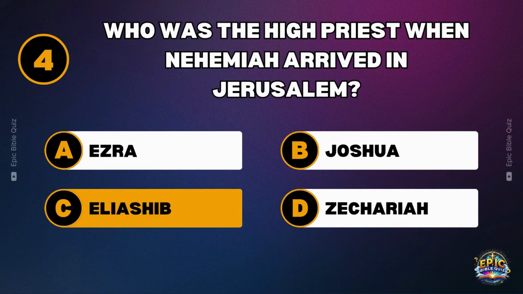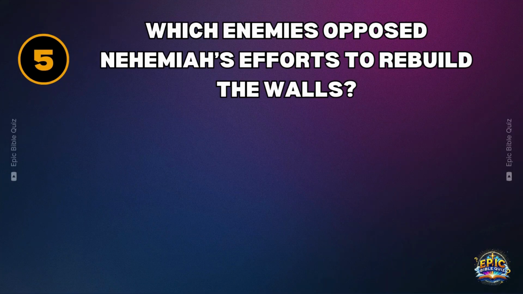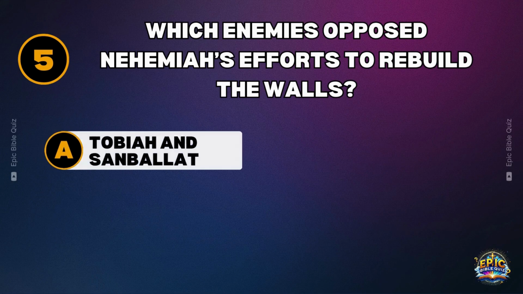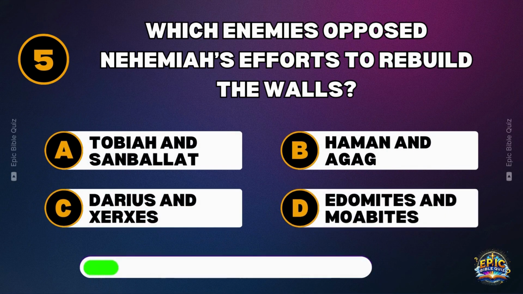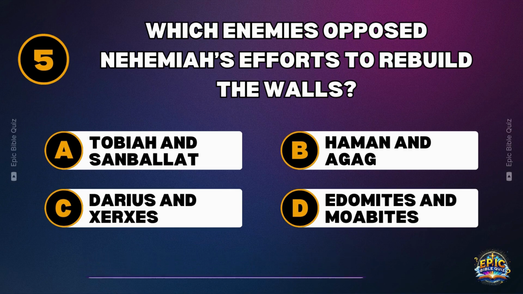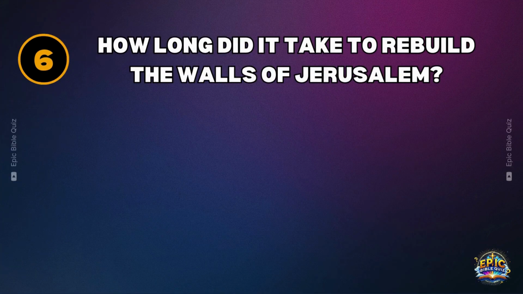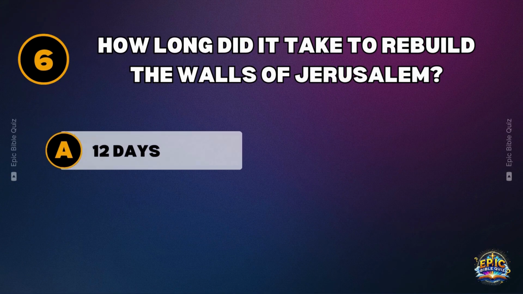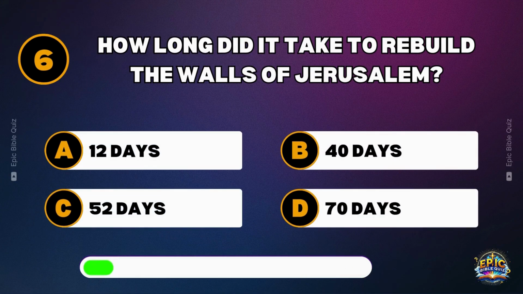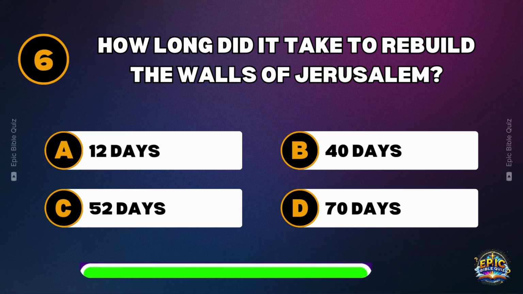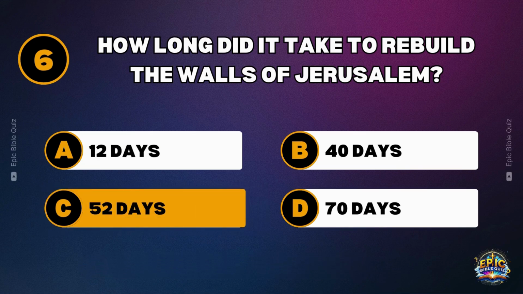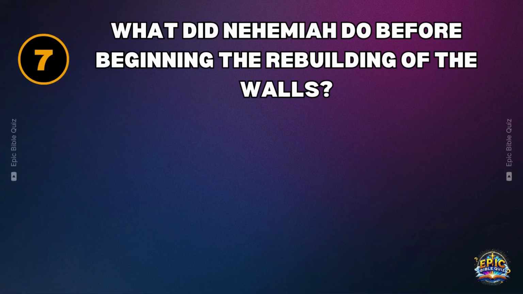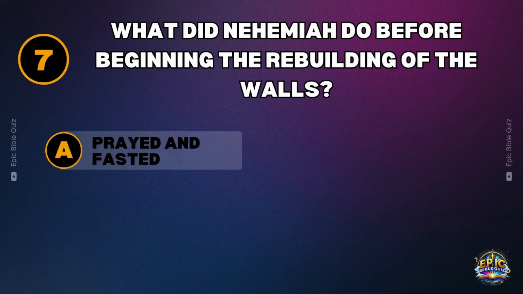Eliashib. Which enemies opposed Nehemiah's efforts to rebuild the walls? Tobiah and Sanballat. How long did it take to rebuild the walls of Jerusalem? 52 days. What did Nehemiah do before beginning the rebuilding of the walls?